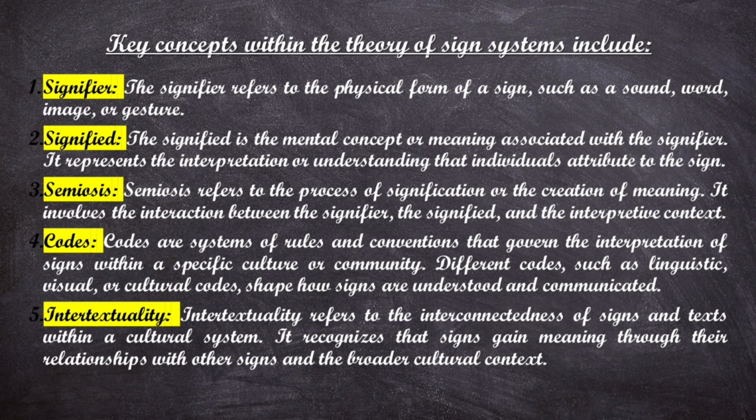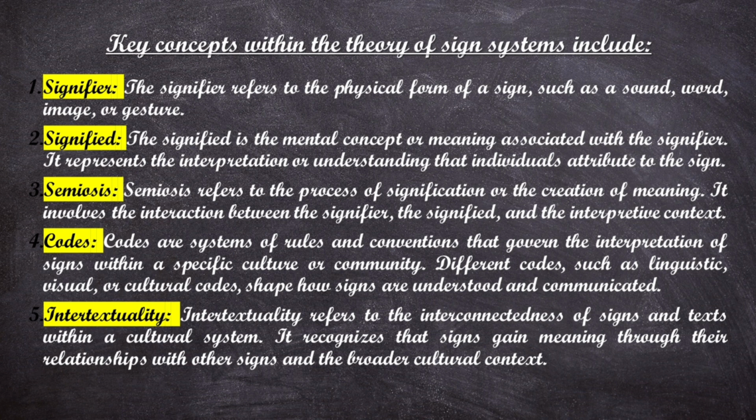Now when we talk about the signified, which is the second key concept of this theory, we talk about the mental concept that is formed in our mind. The signified is the mental concept or meaning associated with the signifier. Now when I say human being, immediately an image is generated in your mind of a person having 2 hands and 2 legs and a head. So that is what the signified is. It represents the interpretation or understanding that individuals attribute to the sign.